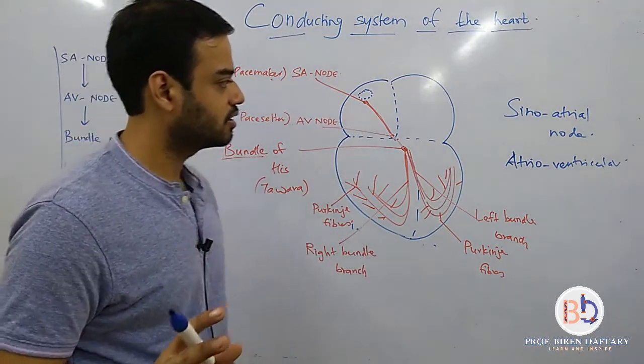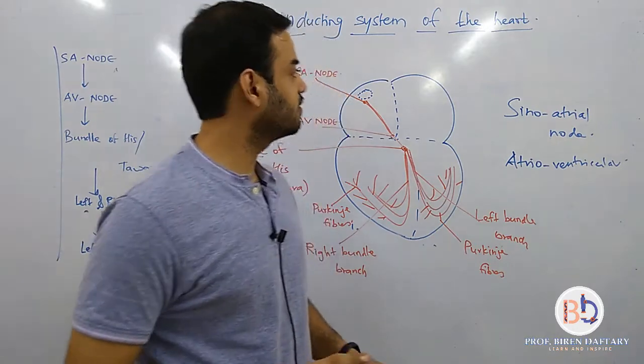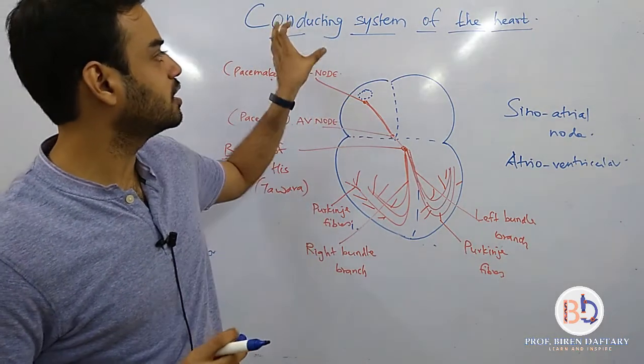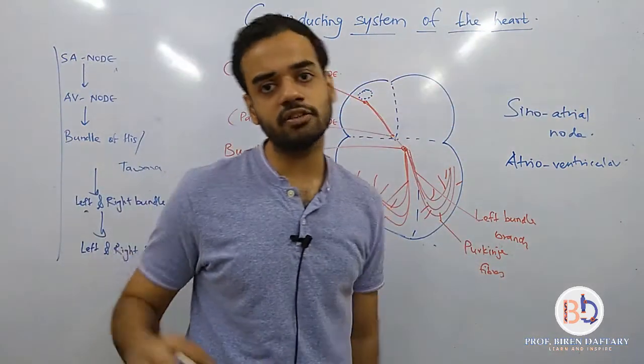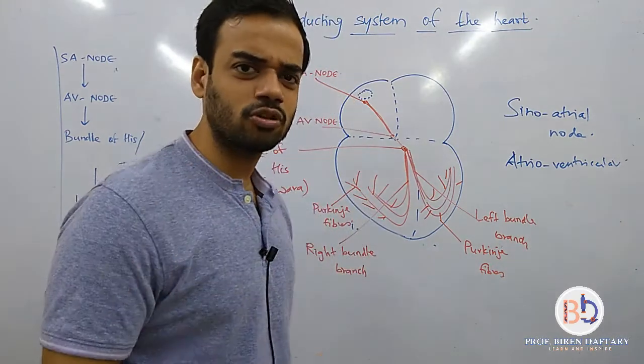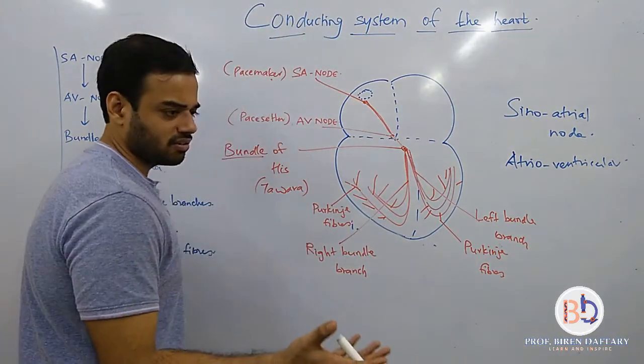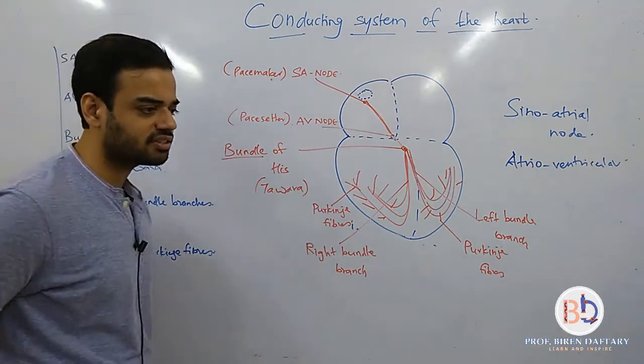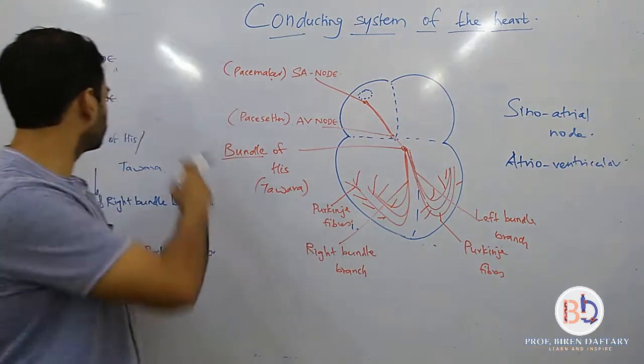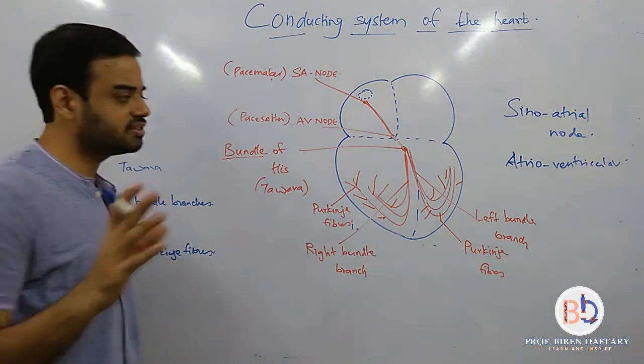Is this clear? In your book they have first given a part related to the conducting tissue of the heart, and then they have given the conducting system of the heart. Both of them are the same thing. You just need to study this, and if a question is asked, you should know this and you should know the diagram. Is this clear?